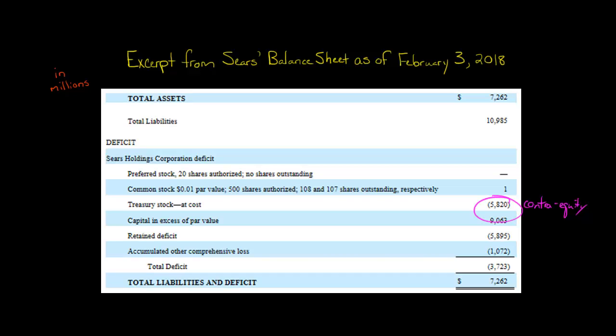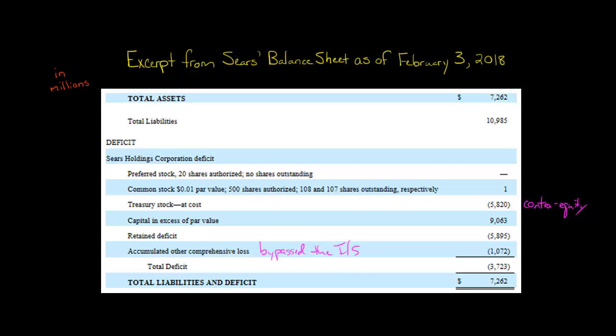Here, Sears at some point in the past repurchased a lot of its shares, but they were also losing a lot of money. And these amounts are in millions. They have their accumulated deficit, which they call retained deficit, negative retained earnings, of almost $5.9 billion. In conjunction with that, they have some accumulated other comprehensive losses. If you remember accumulated other comprehensive income, well, you can also have accumulated other comprehensive loss. It's just losses that bypass the income statement.